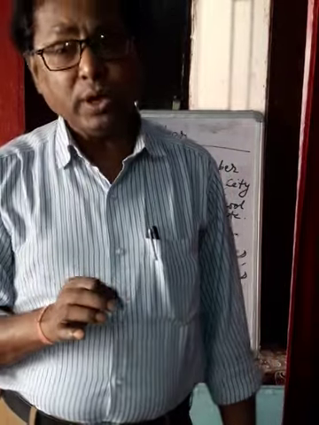See here, thief. Last letter is f, and that is made plural by removing f and adding ves. Thieves. Wife. This has last letter fe. So fe is removed, and in place of that ves is added.